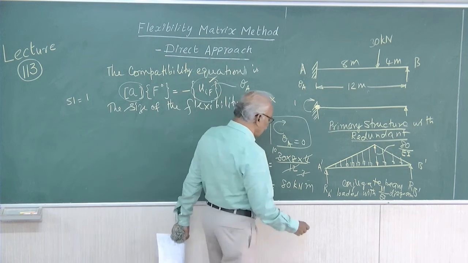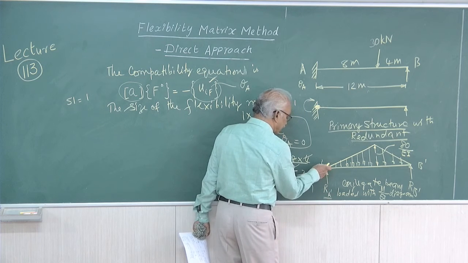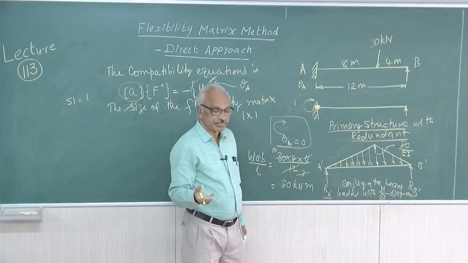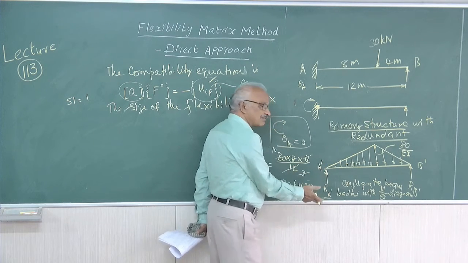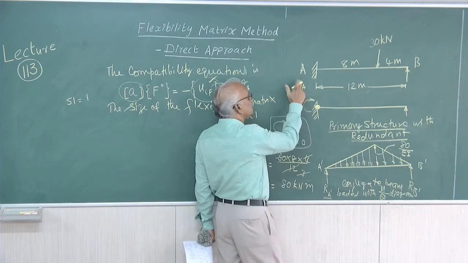Right. Now we have to find out the value of RA dash, so that will give you the shear force at A. So the relation between the conjugate beam and the given beam is, the shear force at any section of the conjugate beam will give the slope at the corresponding section of the given beam.